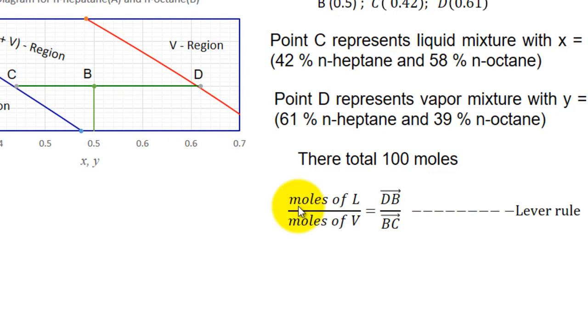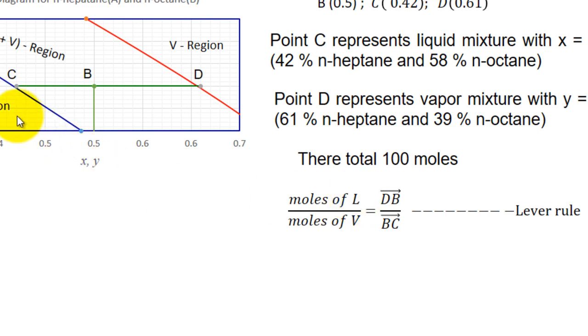this particular tie line? So when you write moles of liquid in the numerator, what you should do is take a line segment which does not touch the liquid region. There are so many line segments here. One line segment is BD, another is BC, one more is CD. There are 3 line segments on this line actually. So when you write moles of liquid in the numerator, on this side, the numerator should have a line segment which does not touch this liquid region.